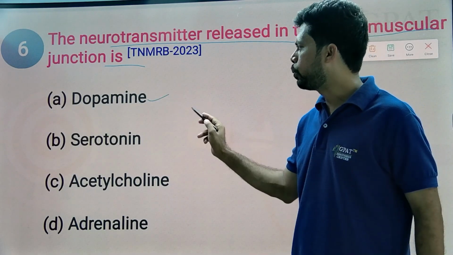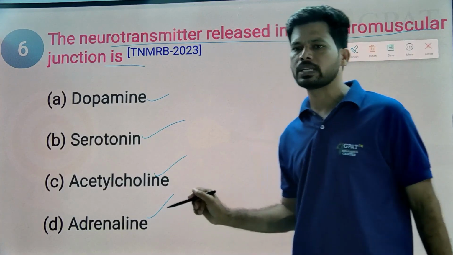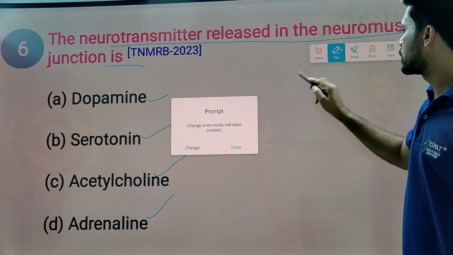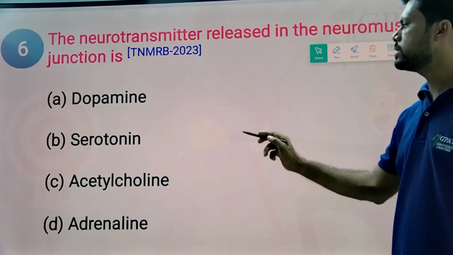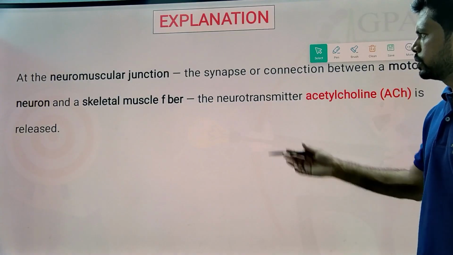So simply dopamine, serotonin, acetylcholine, adrenaline. The answer is acetylcholine releases into the neuromuscular junction, binds to the nicotinic muscle receptors to produce muscle contraction. The answer is acetylcholine. So the answer is very simple.